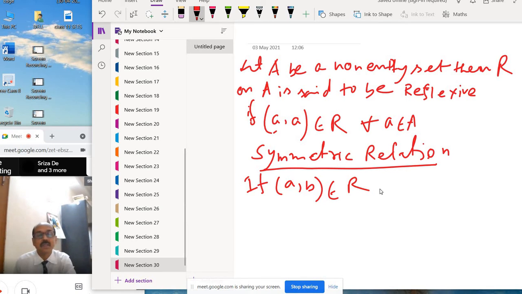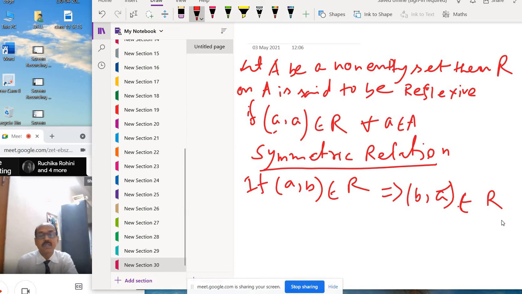If (a, b) is present, this implies (b, a) is also present, that is, (b, a) belongs to R. That means if (1, 2) belongs to R, then (2, 1) also belongs to R. If it is so, we can say it is a symmetric relation.